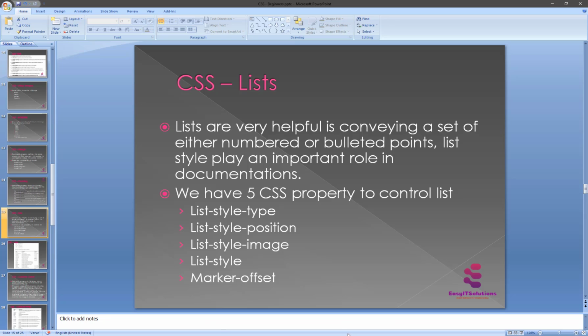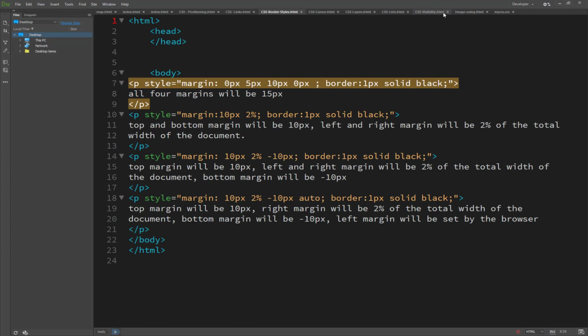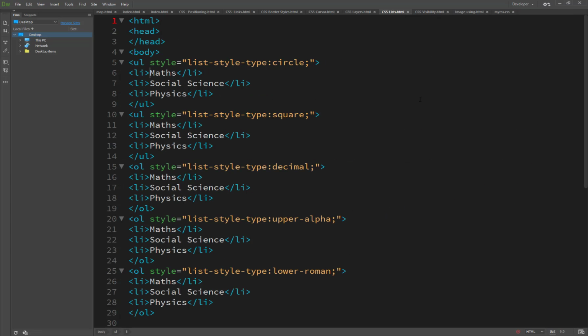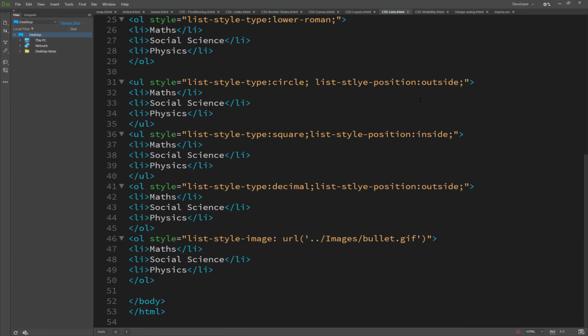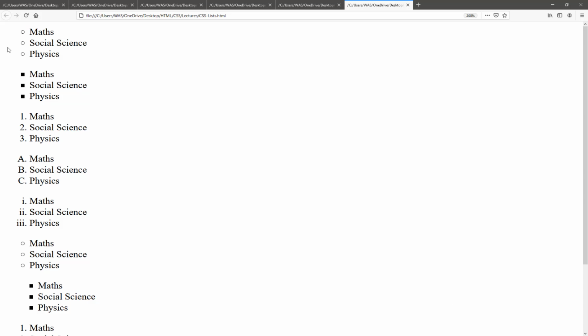So here I already set an example for you. I just close this margin one, and here's the list. First of all, we have just seen the tag introduction, and we display it in the browser, and you will see this is the list. List one, list and square.